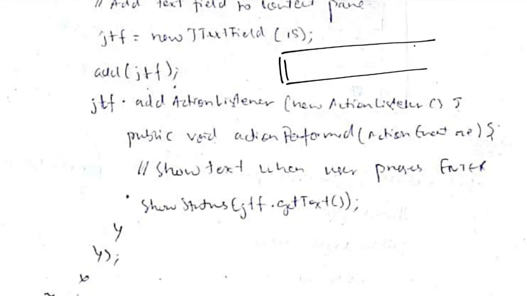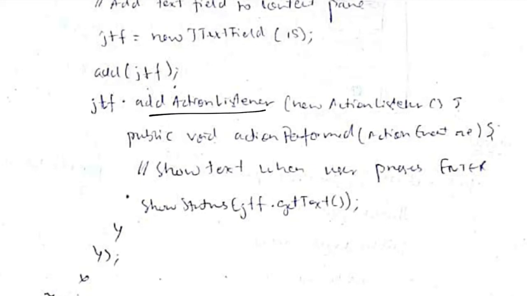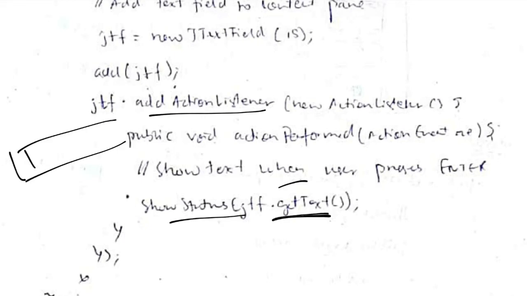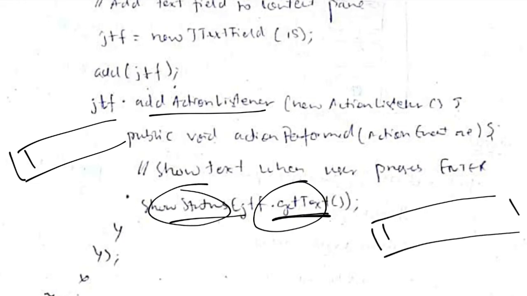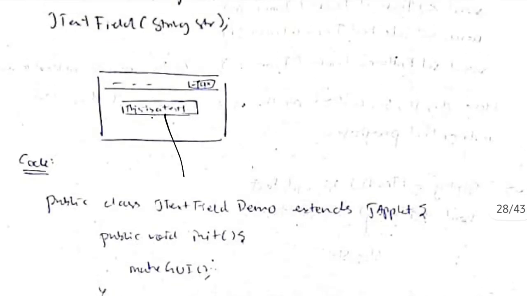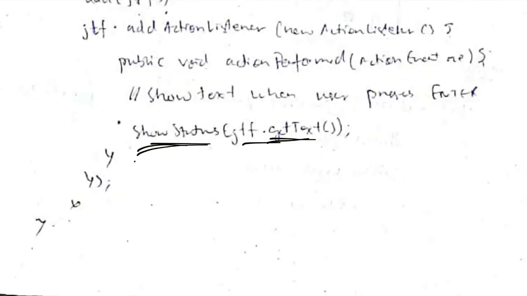If this is the Google search, here we will type something, and there will be a listener. What the listener will do is save whatever the user has typed. So here we are adding an action listener to get the text of what the user is entering. After getting the text from the keyboard, it will be shown on the screen. First we will get the text, and then we will use the same text to show the status. Status means in the display screen, here it should be shown what the user has typed. That is done by showStatus(getText).